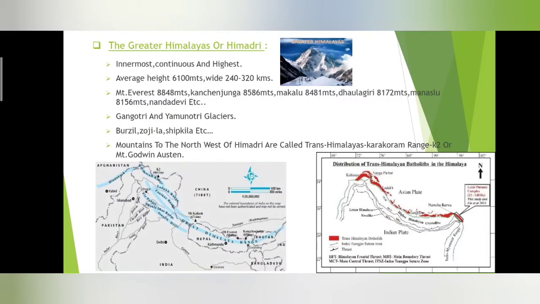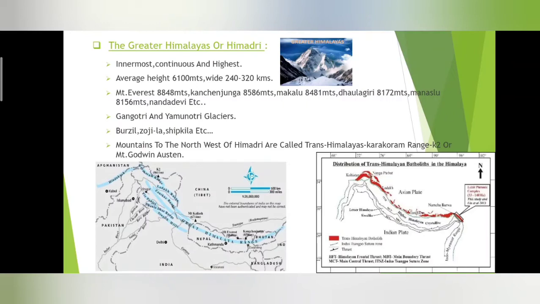Okay. So after this, if you look to the north of the Greater Himalayas, a little above the Greater Himalayas, we can find some mountain ranges which are called the trans-Himalayas. These trans-Himalayas are a little bit higher than the Greater Himalayas. They are found above the northern Himalaya, Himadri, and are mostly found in the Karakoram range.